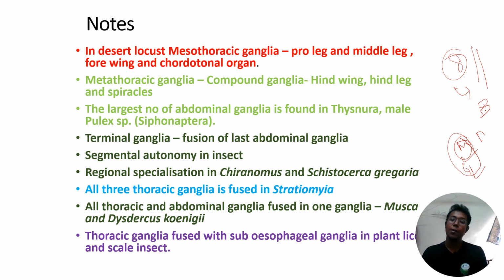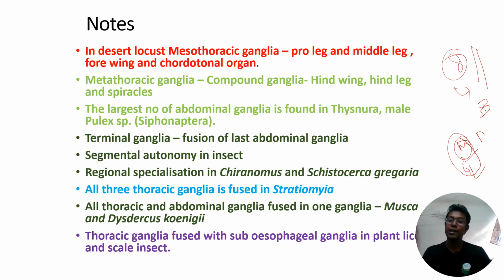So compound ganglia is present in Chironomus and desert locust. We call it regional specialization because it is the combination of different ganglia in a particular region. In locust, this is the metathoracic region. Okay, all 3 thoracic ganglia are fused in the case of Stratiomyia.